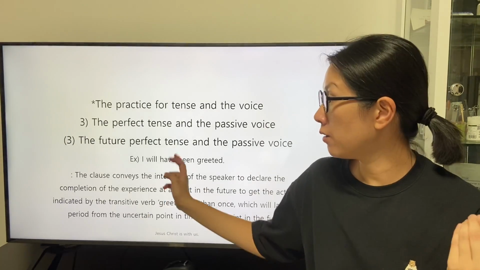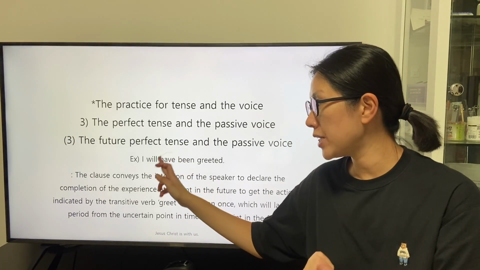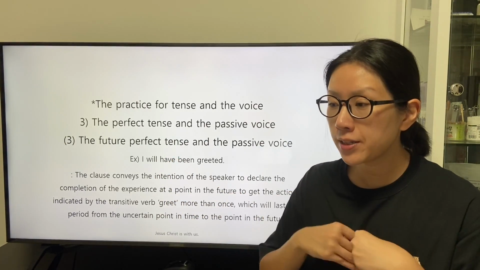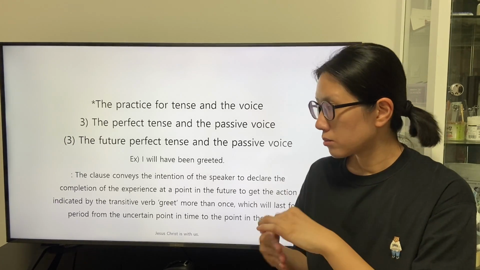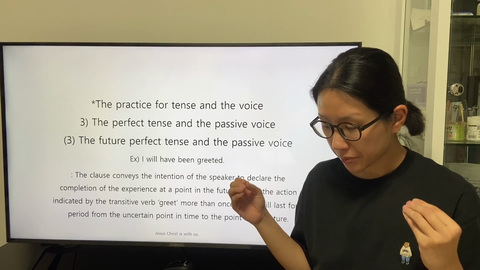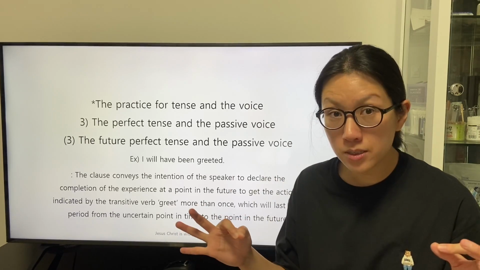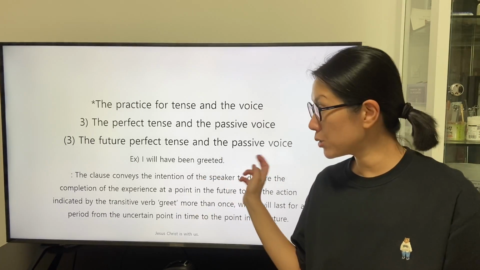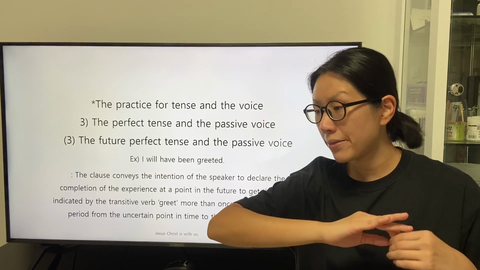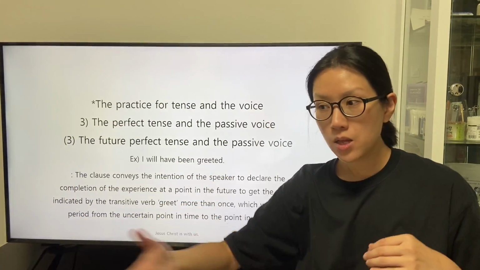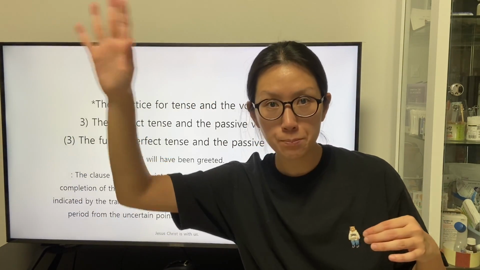The application of the modal verb will to describe the definition of the intransitive verb have reveals that the experience that is going to be dealt with in this clause is going to be completed at a point in the future. The speaker is going to declare the completion of the experience.